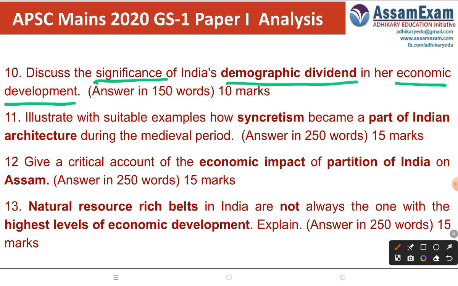Next question, illustrate with suitable examples how syncretism becomes a part of India's architecture during the medieval period. The main difficulty in this question is the term syncretism. They should have used an easier term so that students can understand the question, then only they can answer. The question they are asking is how this amalgamation of different types of architecture developed in the medieval period. But instead of amalgamation or mixing of different art forms, they have used this word syncretism. So many aspirants definitely will not understand this word itself. How will they answer the question?